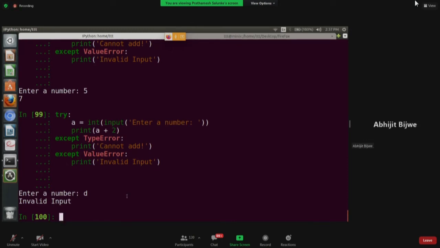Sir, when will we get a type error? When we are trying to add a string and an int. But we have handled that in our program, so mostly this won't occur now.